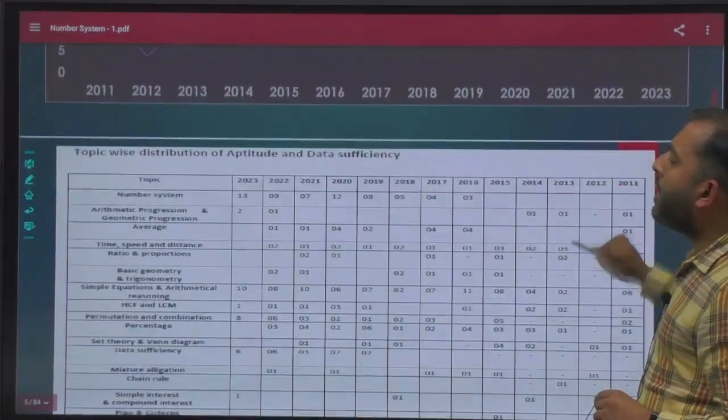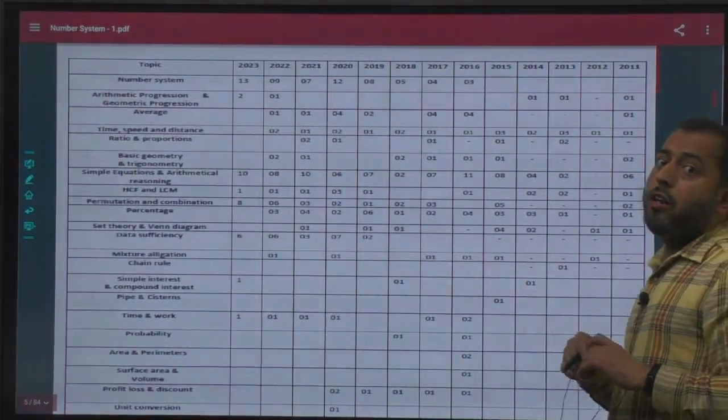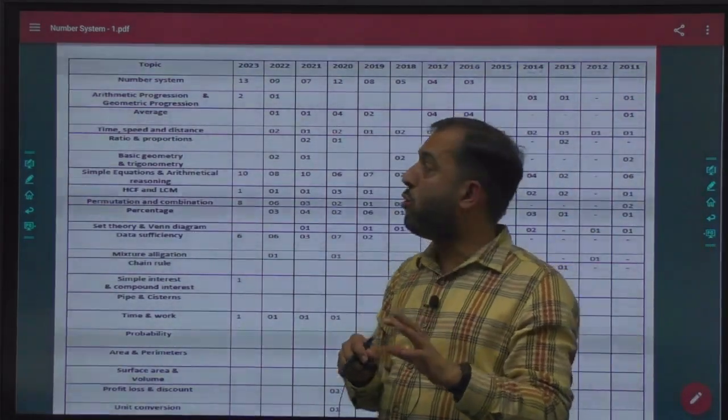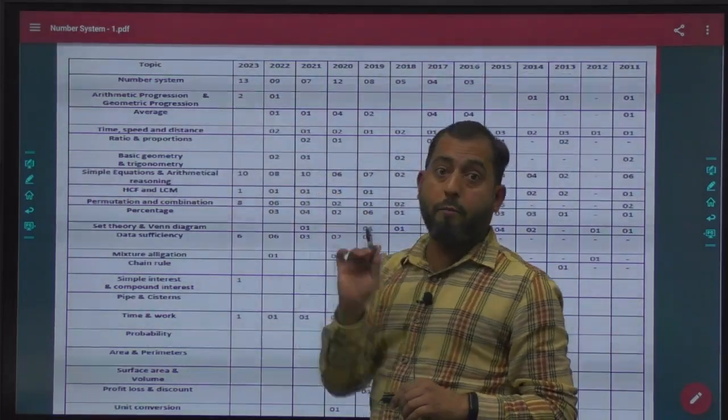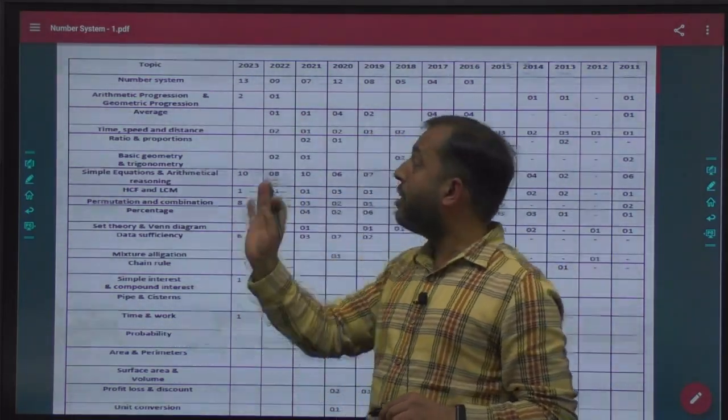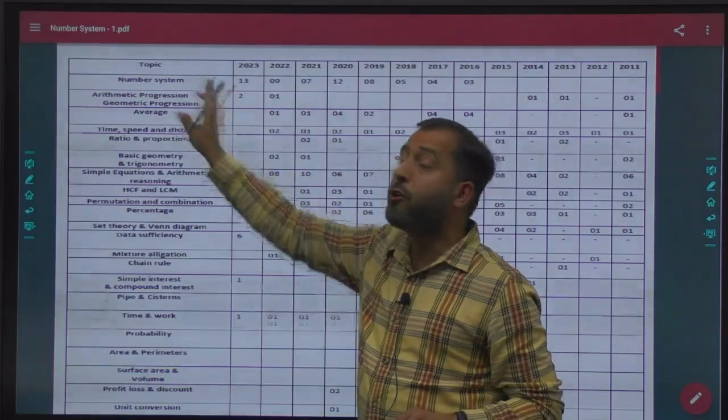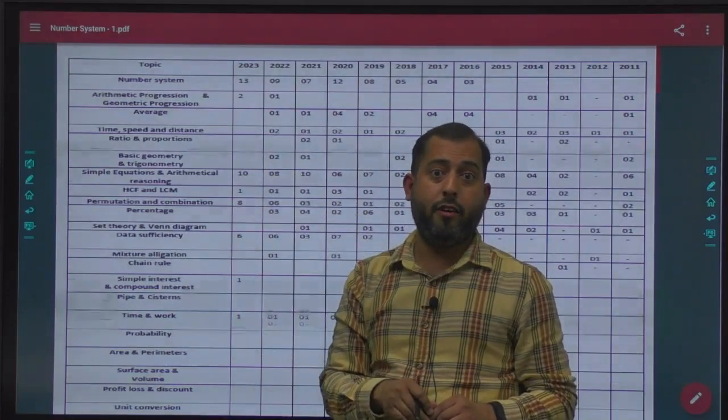I have segregated all the questions topic wise also. If you pay attention to this table, you will find there were 13 problems in this year 2023. There were 13 problems from the chapter of number system only, right?